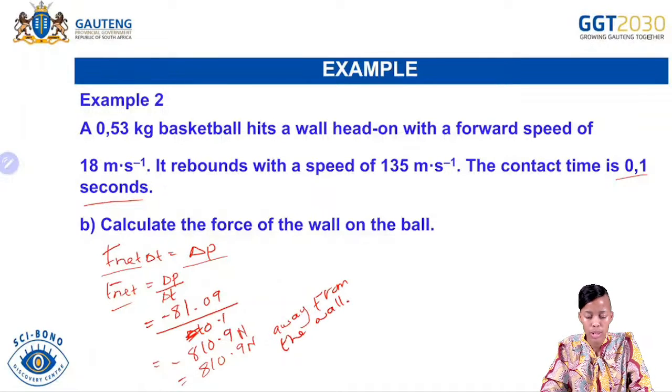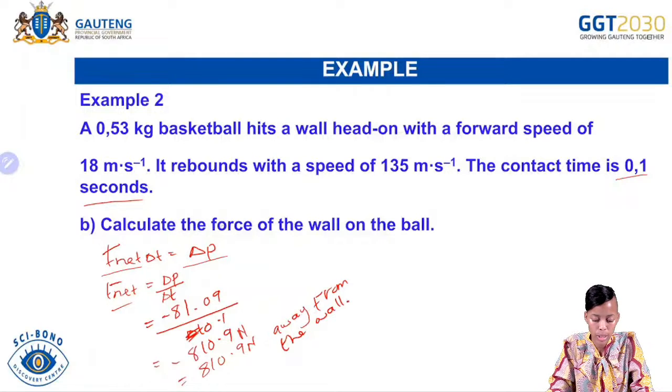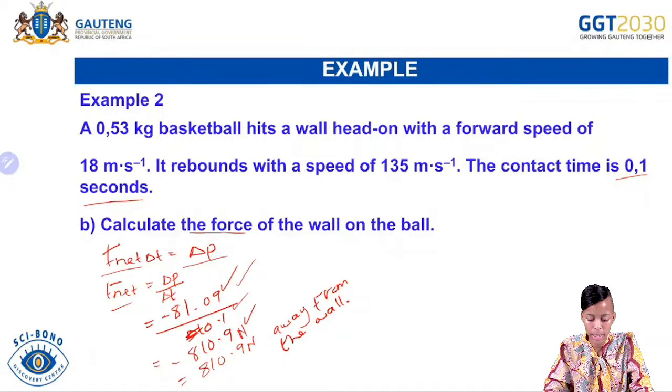Okay. So this one was just testing us on calculation of the force. And what did we use? You used the change in momentum that you had previously calculated, and you also used the time that was given. You calculated your answer. It gave you a negative answer, so you therefore had to write it as a positive answer.